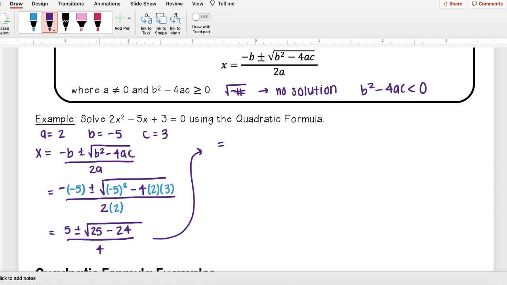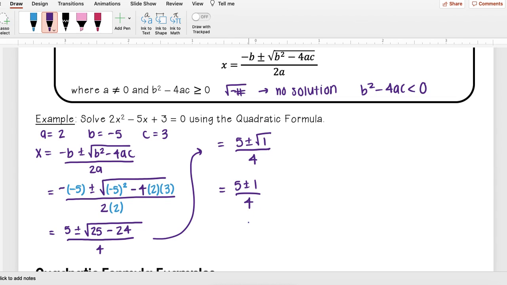Next, I'm going to go ahead and simplify inside of my radical here. So I'll have 5 plus or minus 25 minus 24 is 1. Well, the square root of 1 is just 1, so I'll have 5 plus or minus 1 over 4.